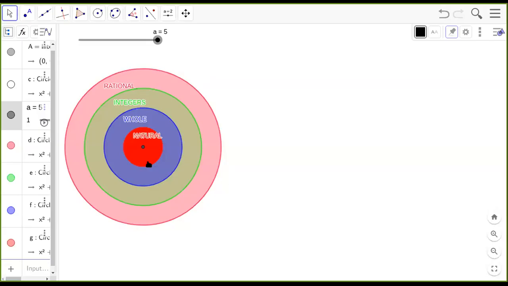So for this, first I have to share my screen with you, where I'll be sharing a small applet with you, a GeoGebra applet, which will make you understand the number system better. So here I go. I try to bring that applet in front of you, which will explain to you certain things which you have been learning all these years.